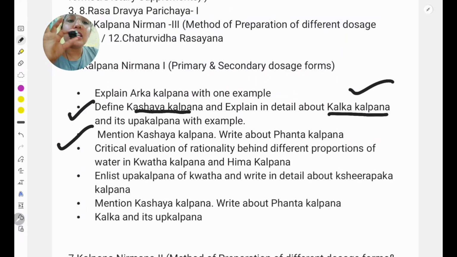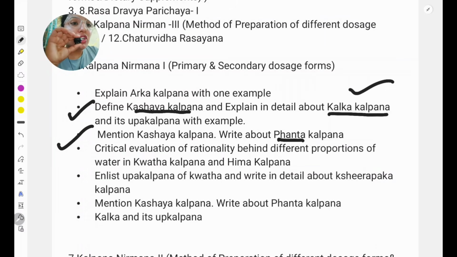Then again, Kashaya Kalpana is a very basic question. You should know how many Kashaya Kalpana there are in our classics. For example, according to Charaka Samhita 5 Kashaya Kalpana are there, but according to Sushruta Samhita 6 are there, and according to Kashyapa Samhita they are 7 in number. Then here they have asked about Phanta Kalpana. So I must say just remember a basic shloka for all of these, Swarasa, Kalka, Kashaya, and along with that try to remember their dose also.